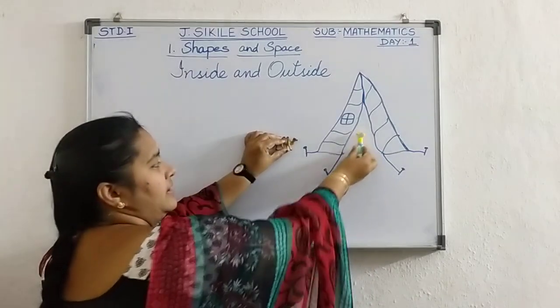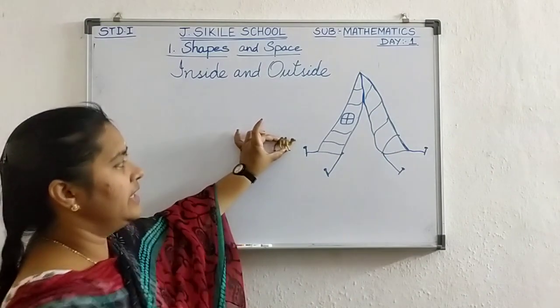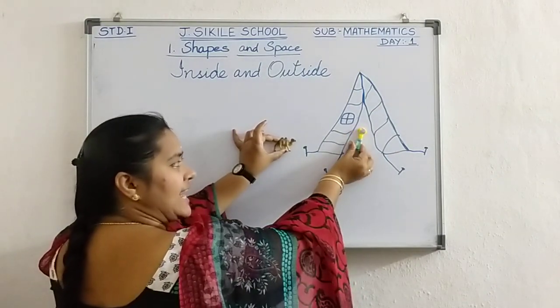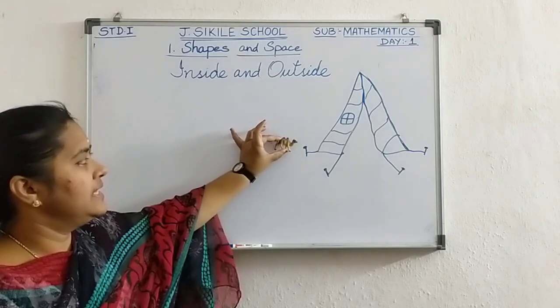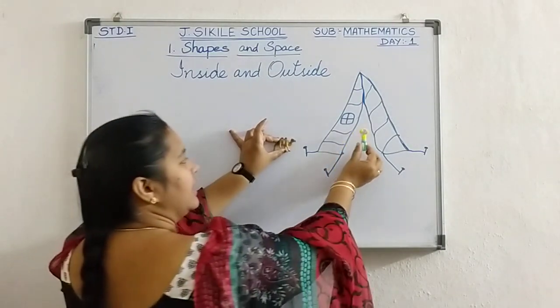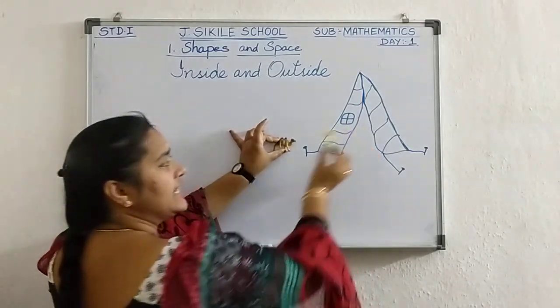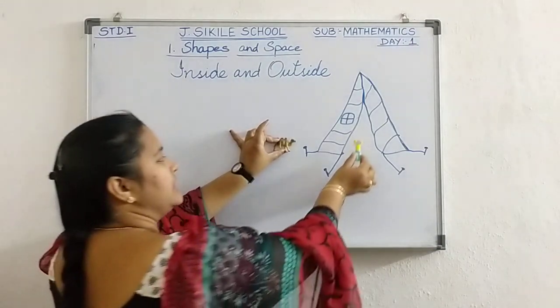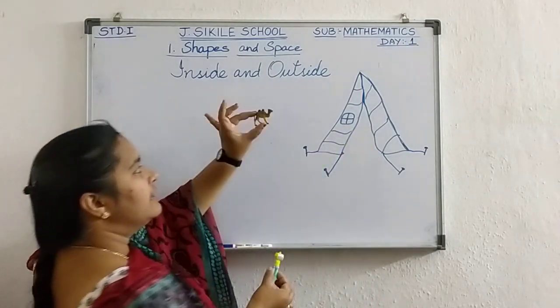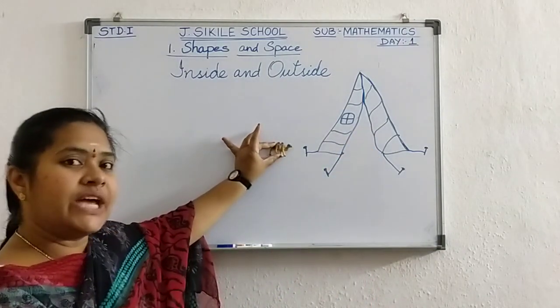See? The camel is outside and the Arab is inside. Understood? The camel is sitting outside the tent.